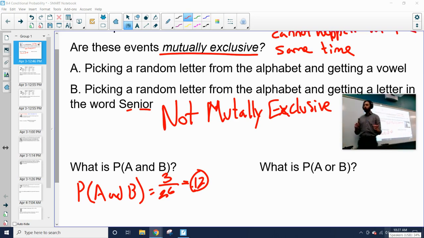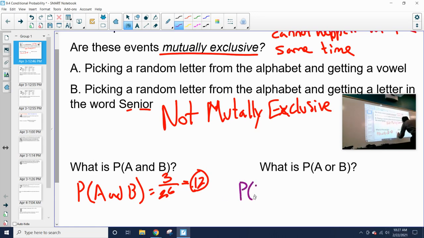Now, what's the probability of getting a vowel or a letter from the word senior? So once again, this is our or statement. So we said when we were doing the probability of an or statement, the probability of getting a vowel or a letter from the word senior, which was our event A and event B, is the probability of A plus the probability of B minus the overlap, minus the and statement. So first we have to figure out, okay, what's the probability of getting a vowel? Well, how many vowels do I have? I have 5 out of 26 letters. 5 of them are vowels, so 5 out of 26 is my vowels,